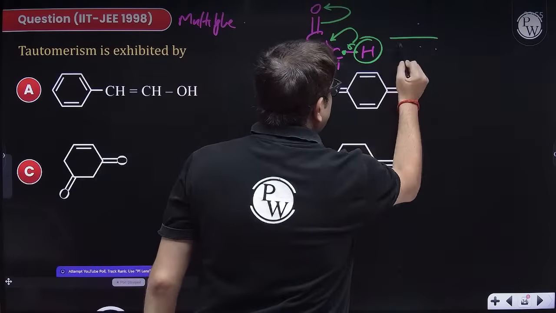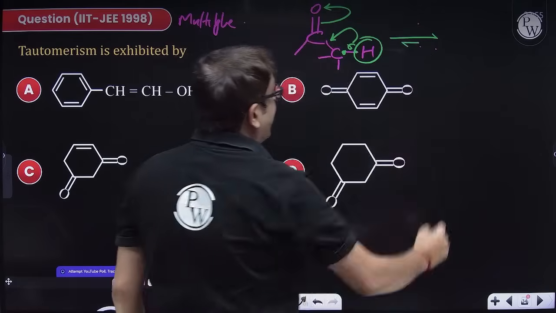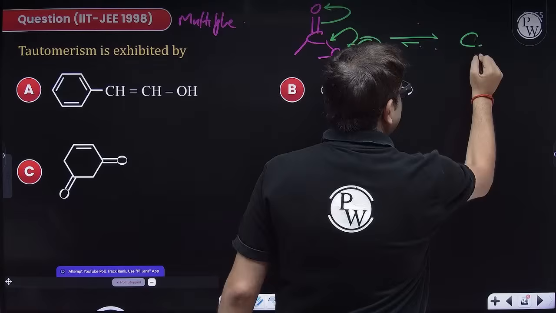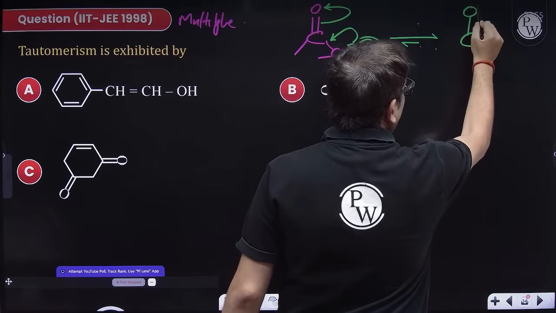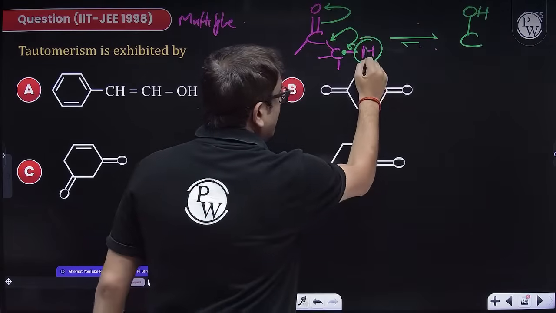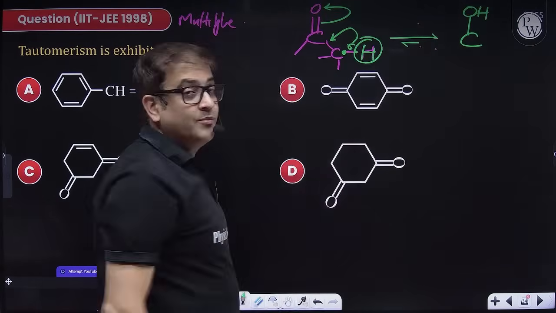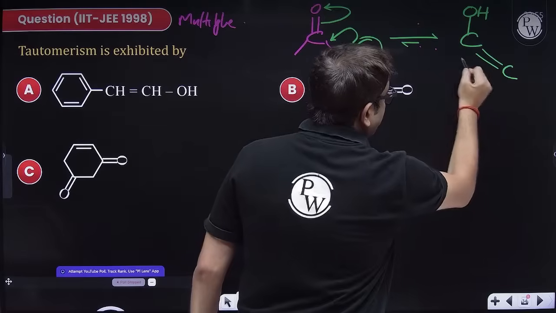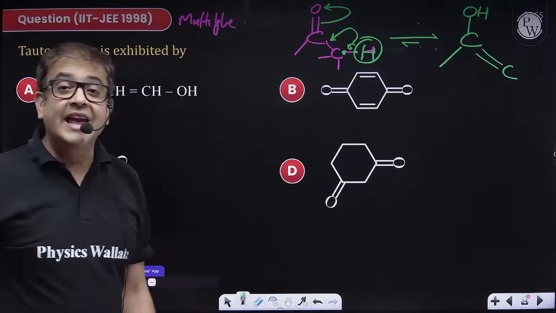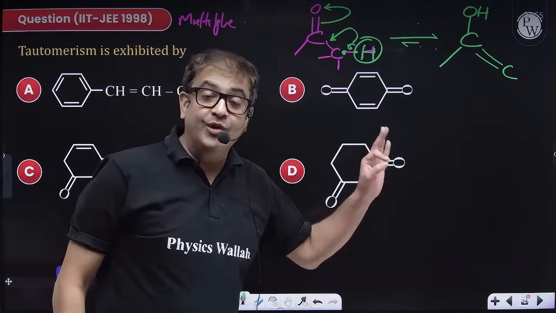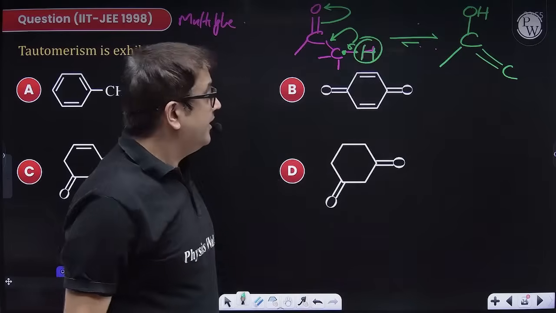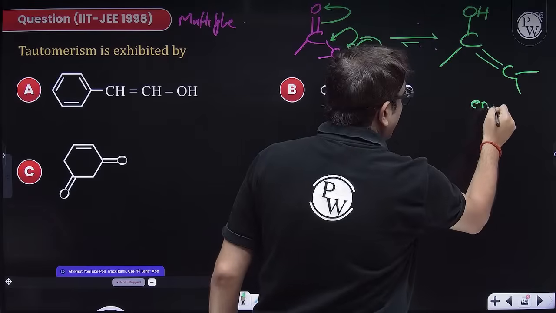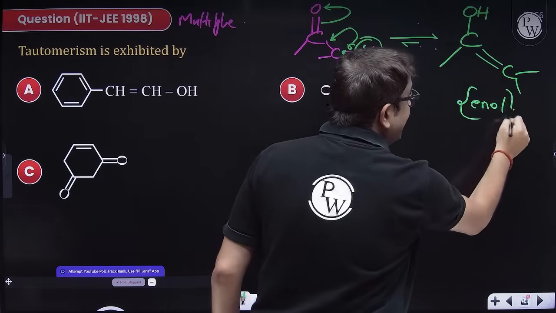Thereby, this keto form exists in a dynamic equilibrium with an enolic form. Why enolic form? Because this carbon becomes a single bonded O minus. That O minus gives electron to this hydrogen and that forms an alcohol, while this carbon creates a double bond with this carbon and attains an sp2 hybridized trigonal planar arrangement, and this form is now termed an enol form, which is definitely less stable in general.